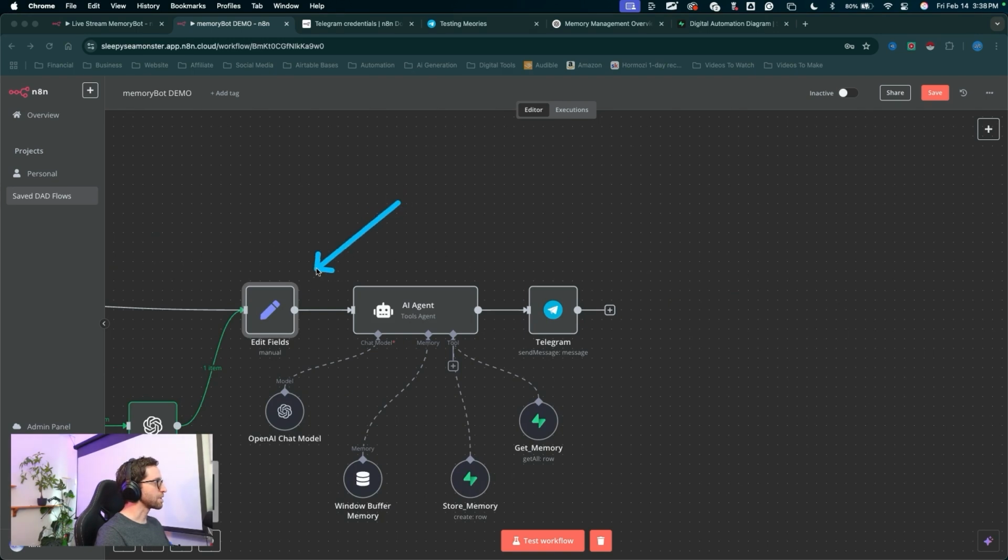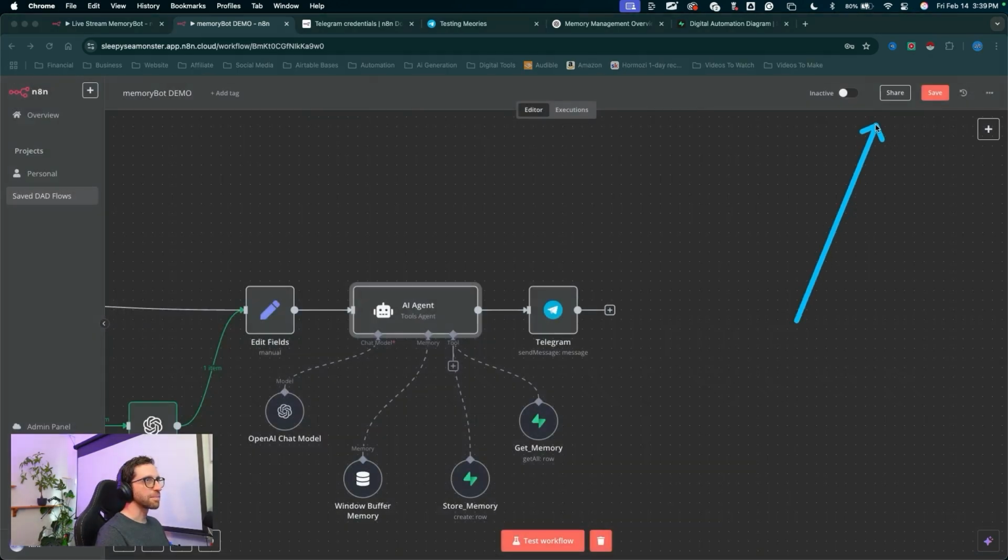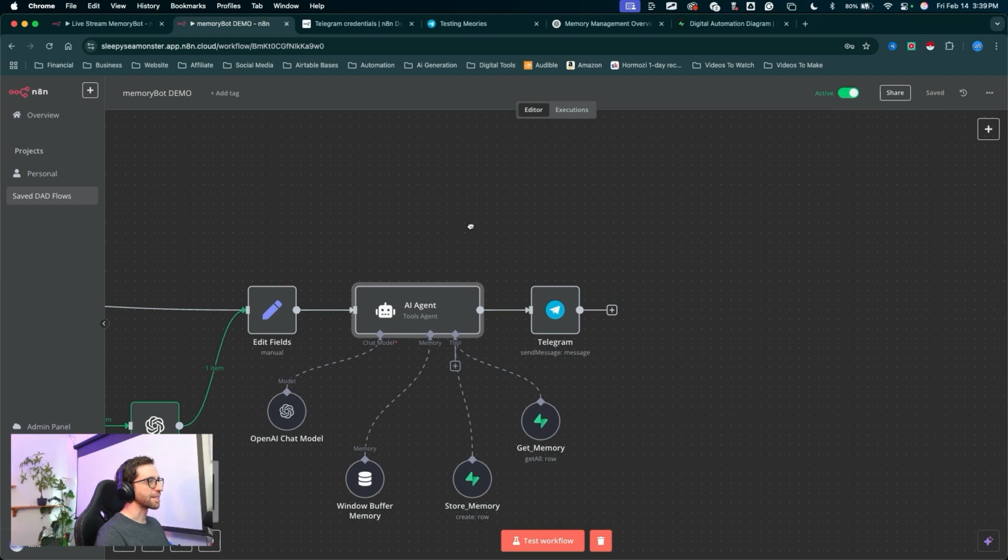The reason that works is because since we're using this edit fields node, if I come into the AI agent, we're already linked to that text from that edit fields node. We already have that connection set up. Whether we're using the text or the audio, that's already linked up in that edit fields node to the agent right here. So I'm going to back out of this node. I'm going to come up and actually toggle on the entire workflow.